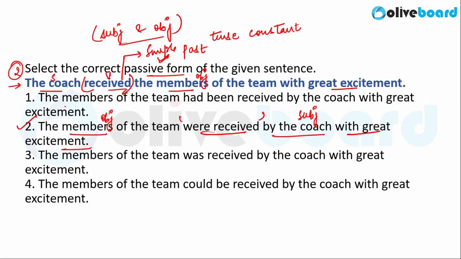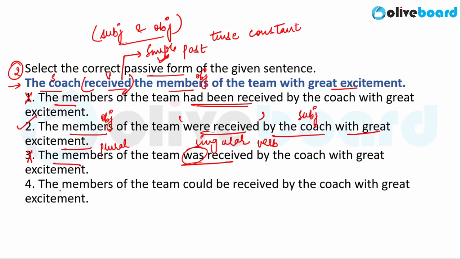Now let us go through the other options also. First option says the members of the team had been received. Had been received changes the tense of the sentence, so we can negate option 1. Option 3 says the members of the team was received. Was received is incorrect here. The members is a plural subject whereas was is a singular verb. So this has a grammatical error, and that error is subject verb disagreement. So you can negate option 3 as well.